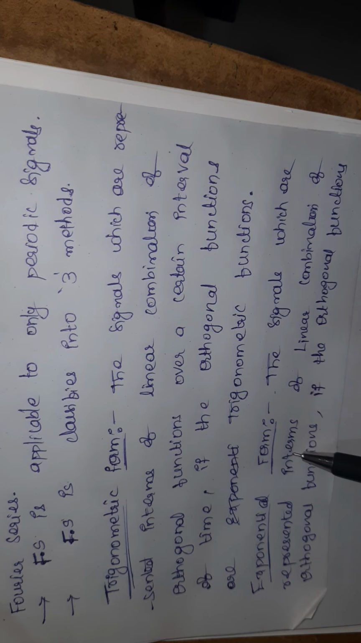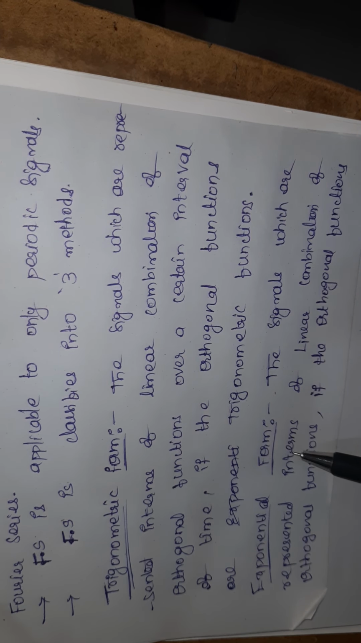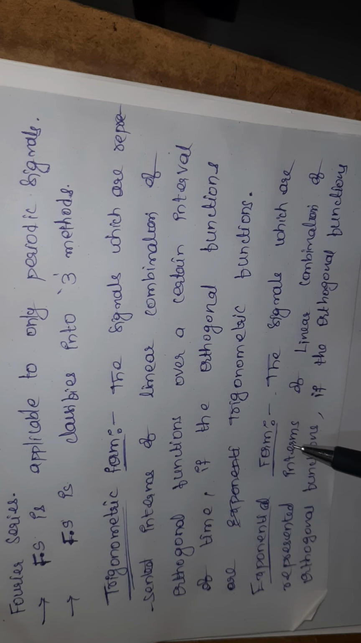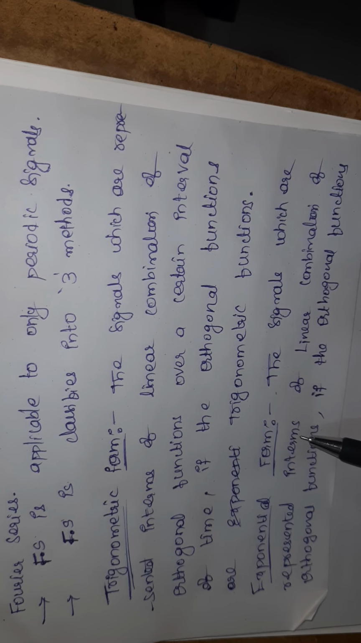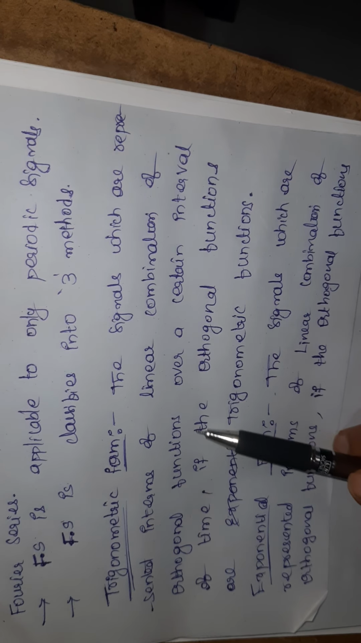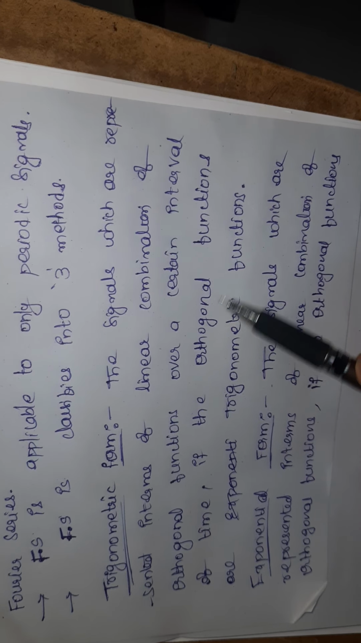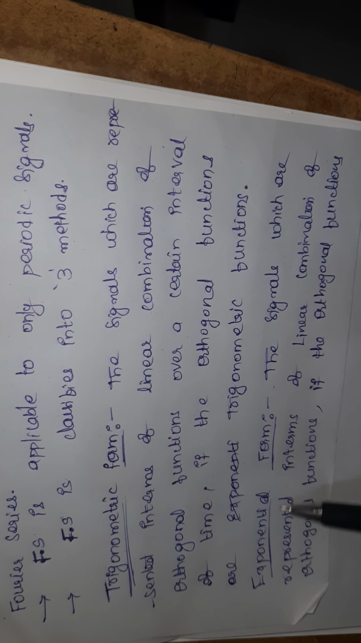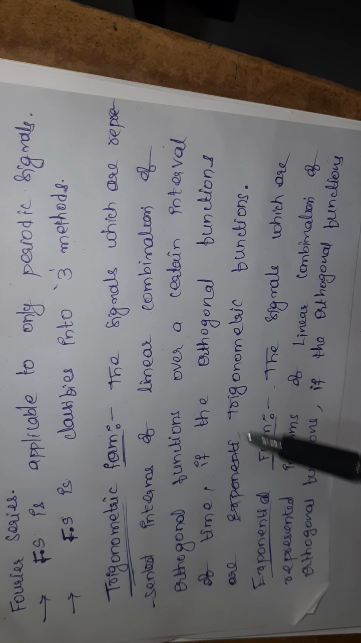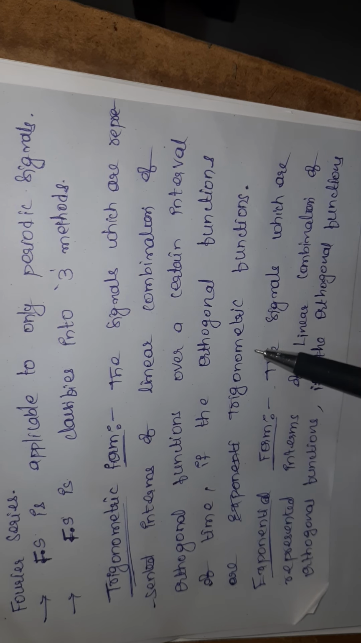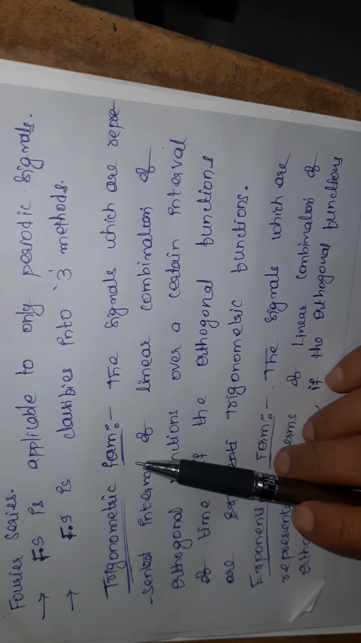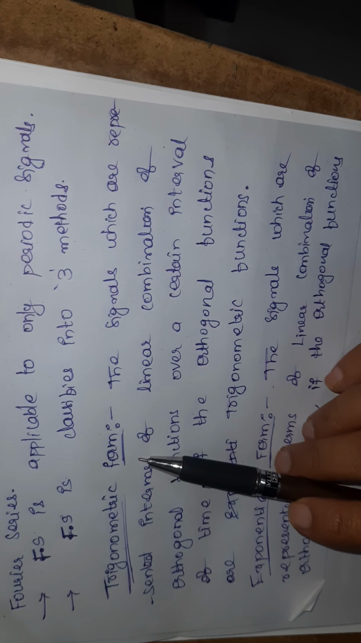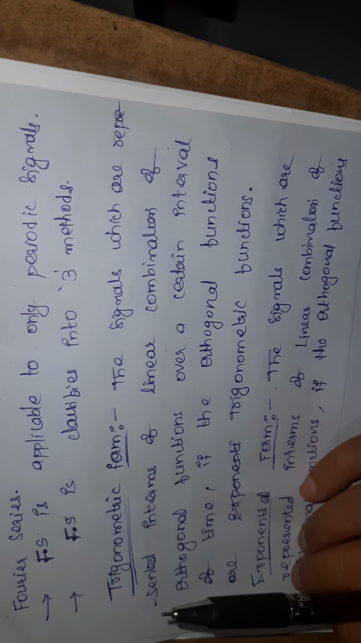What is exponential form? Exponential form Fourier series means the representation of a signal over a certain interval of time in terms of a linear combination of orthogonal functions. If the orthogonal functions are exponential terms, then it is known as exponential form. If the orthogonal functions are trigonometric functions, then it is known as trigonometric Fourier series. Next, what about cosine form?